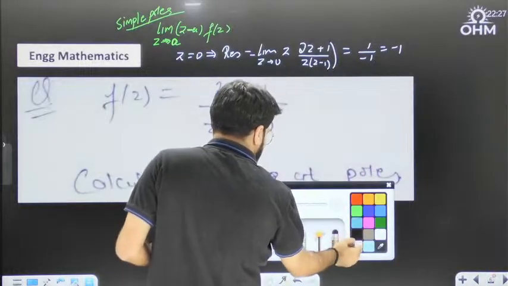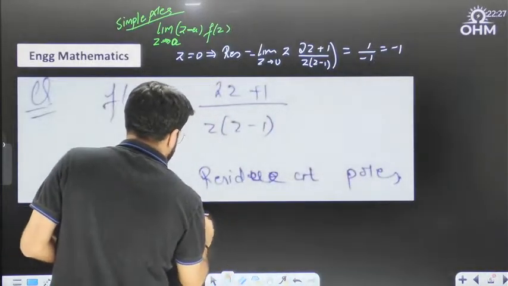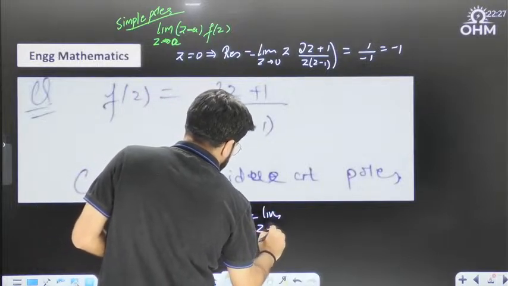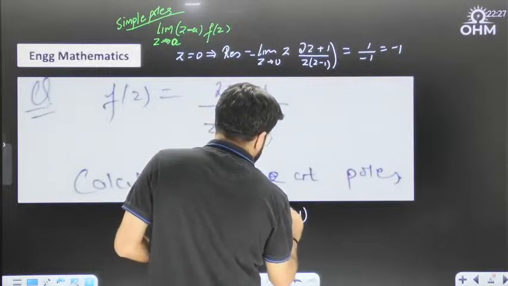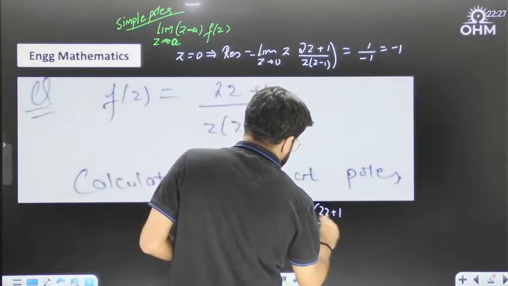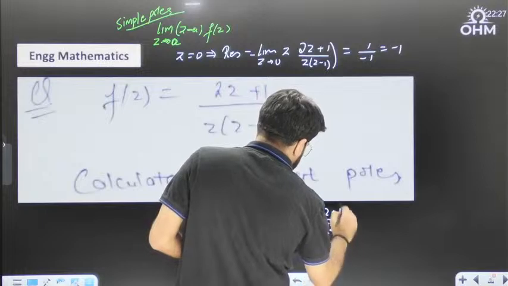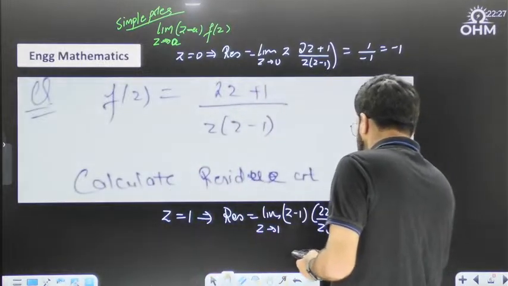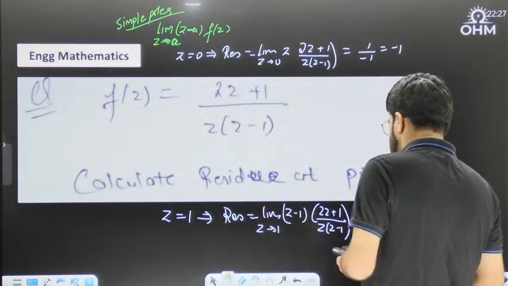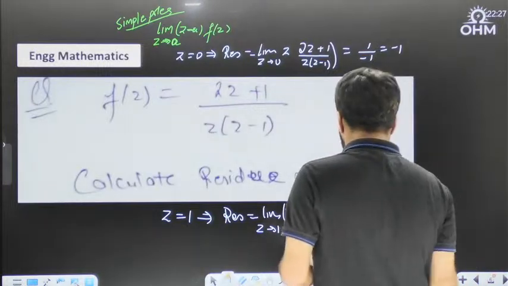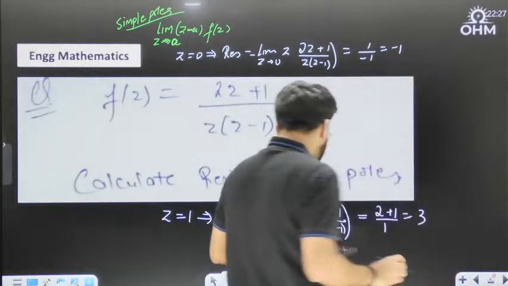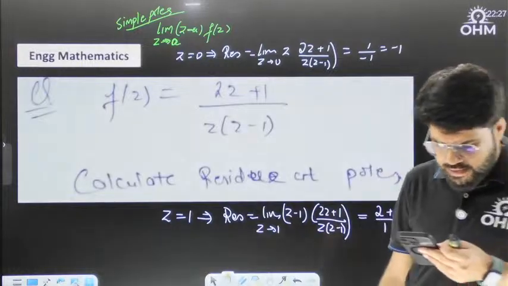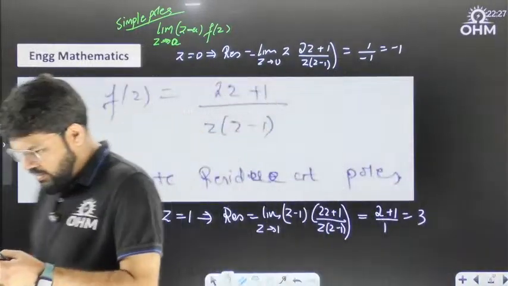And for z equal to 1, the other pole, the residue will be the limit of z tending to 1 of (z minus 1) into f(z). The z minus 1 cancels here, and it becomes 2 plus 1 divided by 1. Is this correct? 100% correct. So the answer becomes 3. Correct, minus 1 and 3.